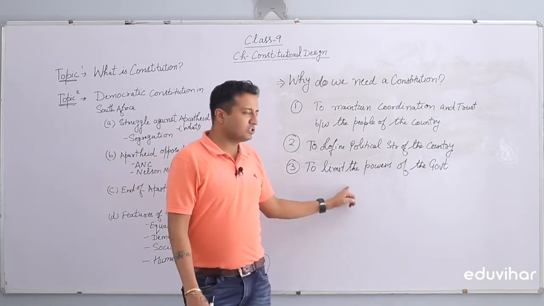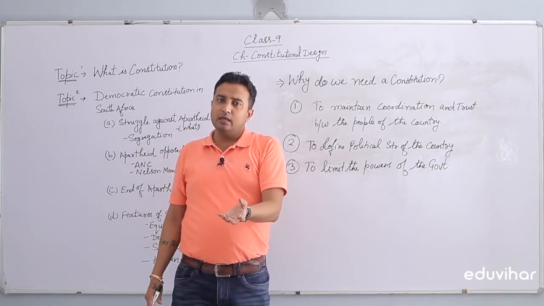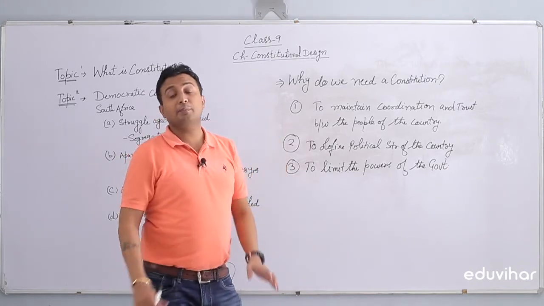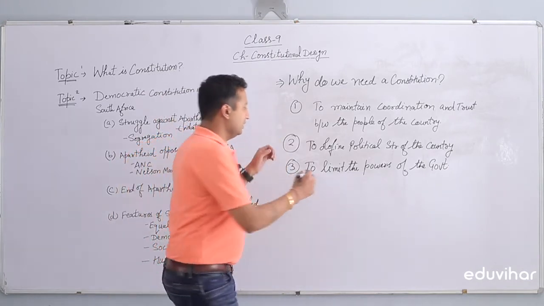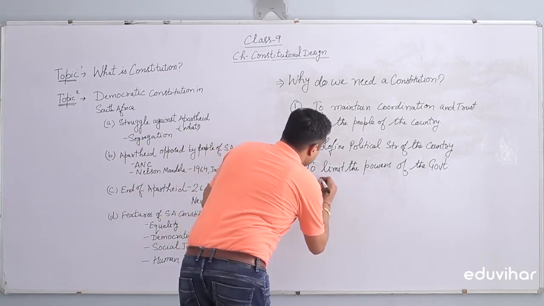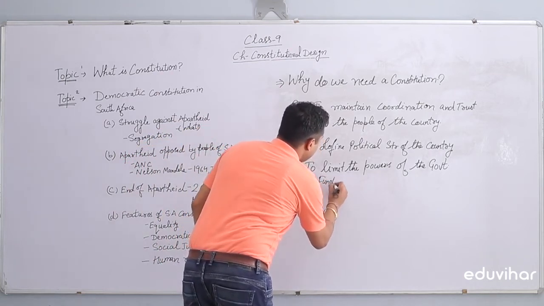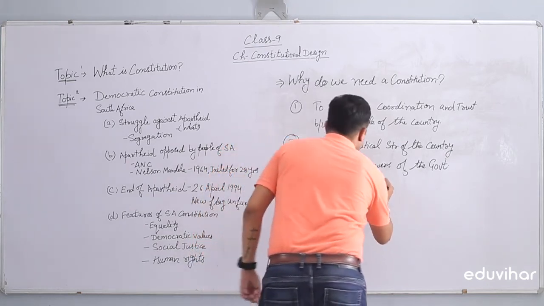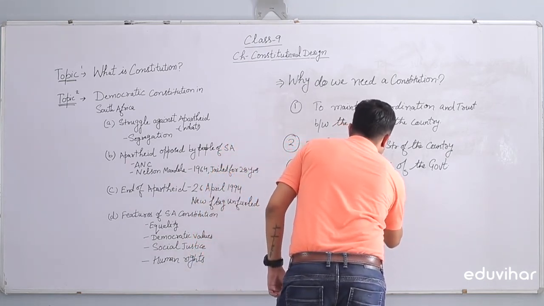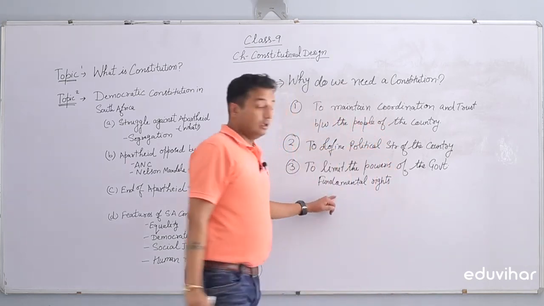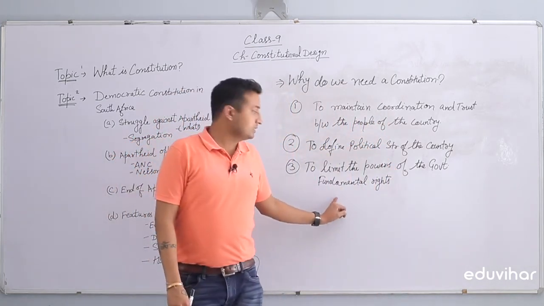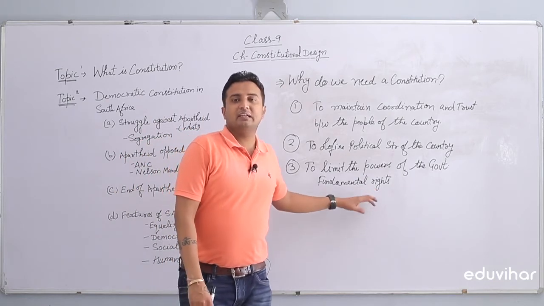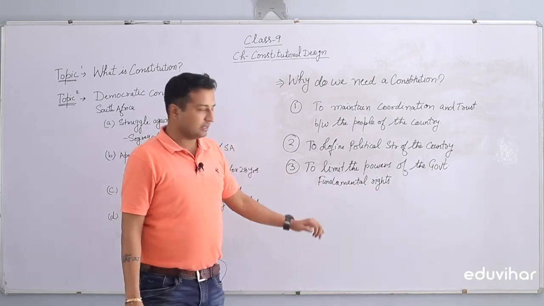And how does the constitution limit the powers of the government? It limits the power of the government by telling citizens their fundamental rights. The constitution gives citizens several fundamental rights. In fact, we have 6 fundamental rights.